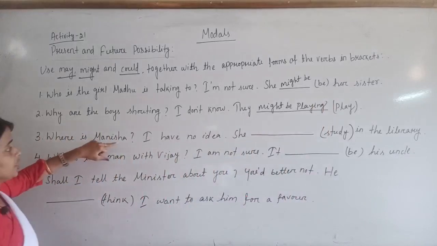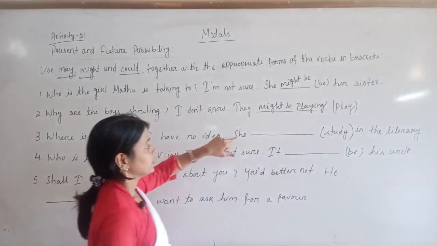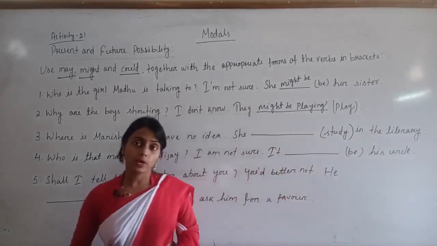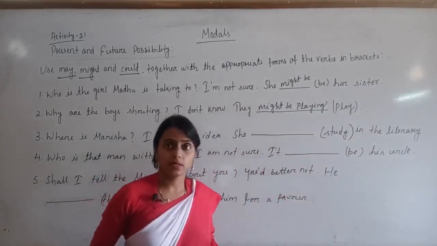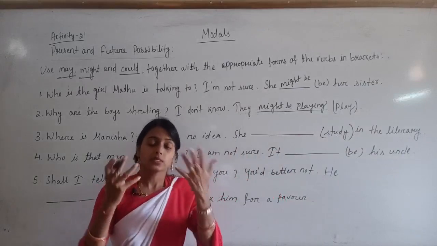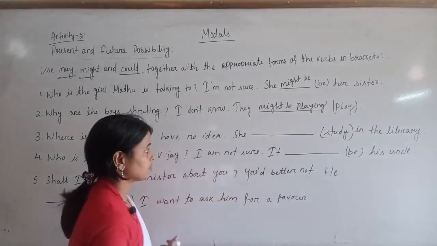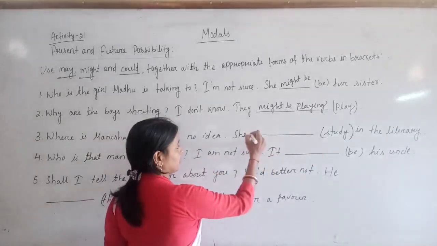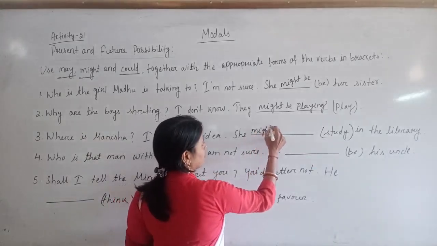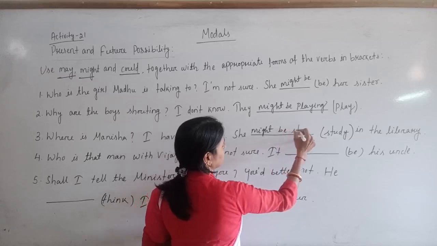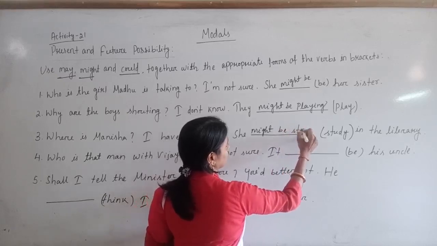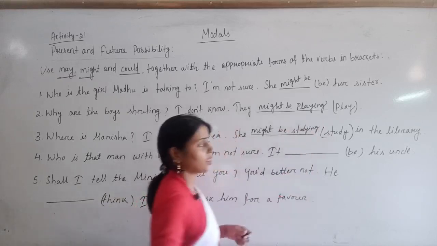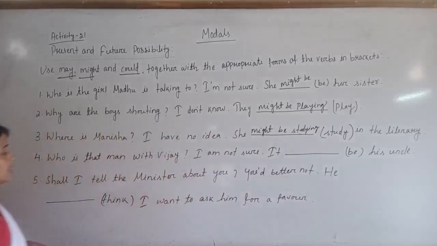Next question, see. Where is Manisha? I have no idea. She does study in the library. So here what is the appropriate one? Look, study. Might be study is not correct. Might be studying. So here you also can write down could. Okay, could is also possible. See, might be studying in the library.